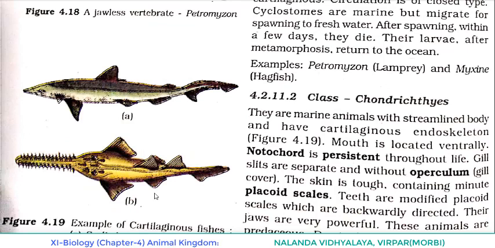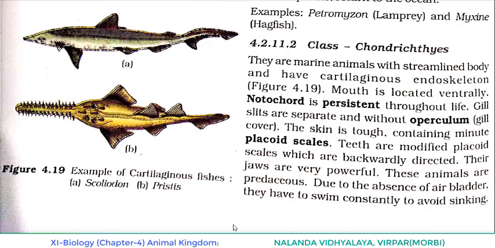So now the points we discussed again: the mouth is located ventrally, towards down. Notochord is persistent throughout life. Gill slits are separate and without operculum. What is operculum? It's the gill cover. So operculum is absent. The skin is tough. They contain minute placoid scales. They have teeth. What are they actually? These teeth are modified placoid scales. And towards where are they directed?